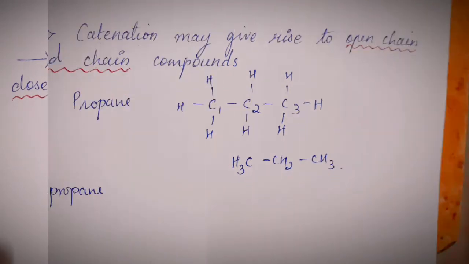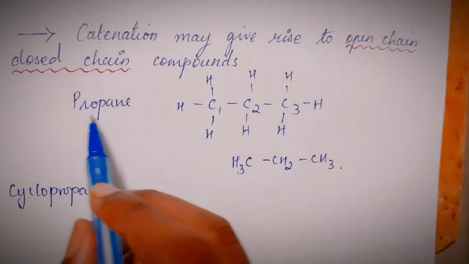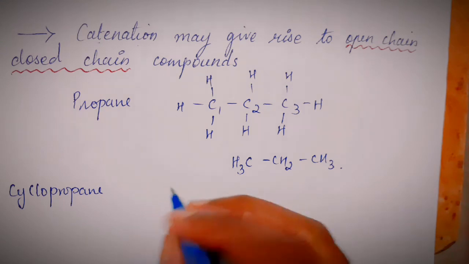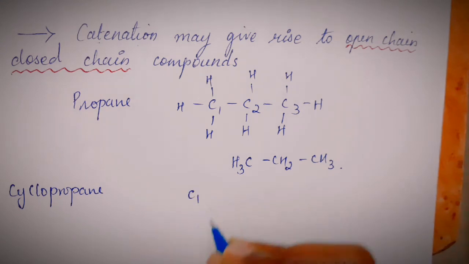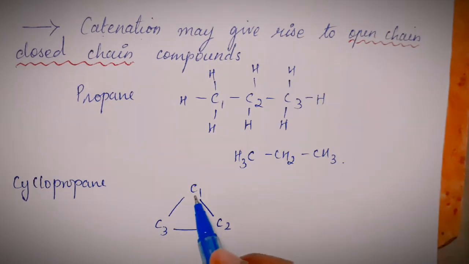Now, closed chain structure or compound. I'm again taking an example having 3 carbon atoms, but in this case you will write it as cyclopropane because it is going to form a cyclic structure. So we have 3 carbon atoms, C1, C2, C3. They are bonded to each other. You see that each carbon has formed 2 bonds.